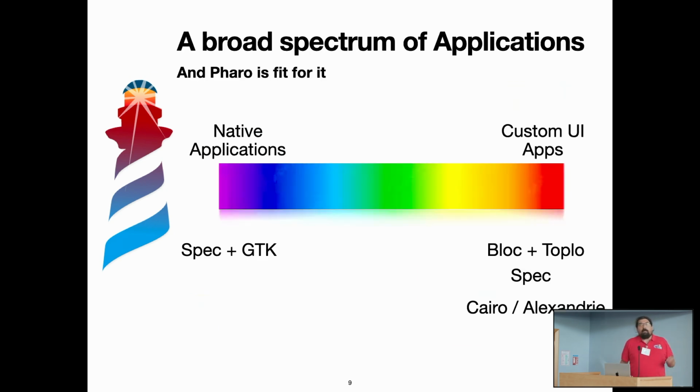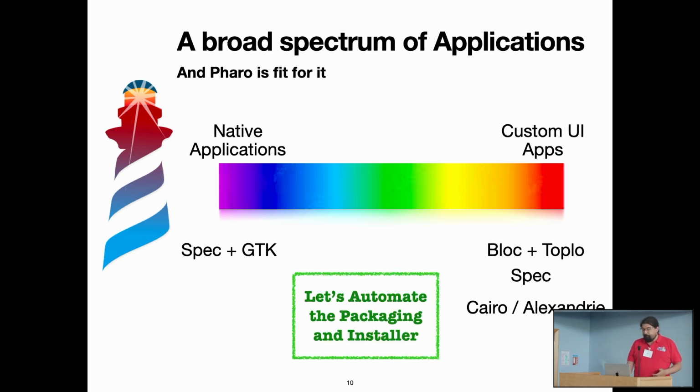Just as a little reminder, in Pharo we can build applications that look native with the native widgets using GTK, which looks exactly like what we want, or we can do completely different applications, drawing the widgets ourselves or doing really crazy stuff with the low-level tools that we have like Bloc, Spec, or even using Roassal or different tools to generate applications. So we can have the best fit for all the different kinds of applications that we can do in Pharo.